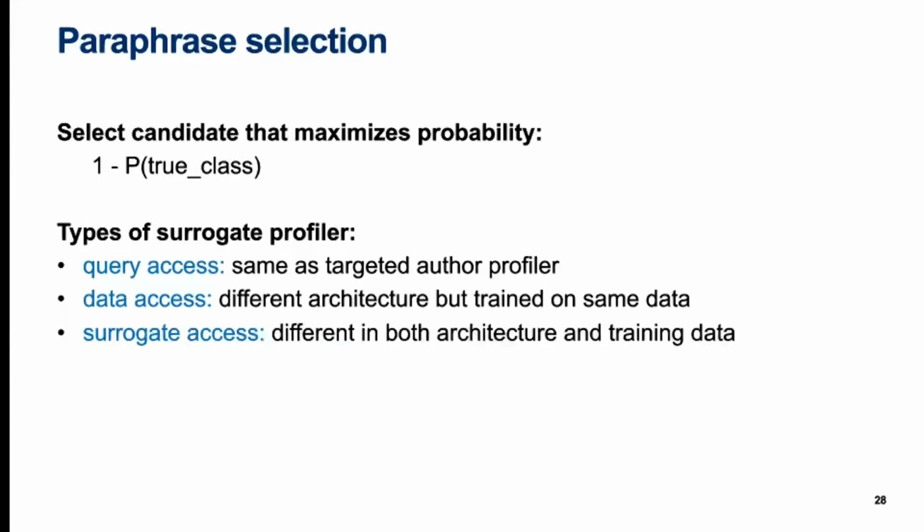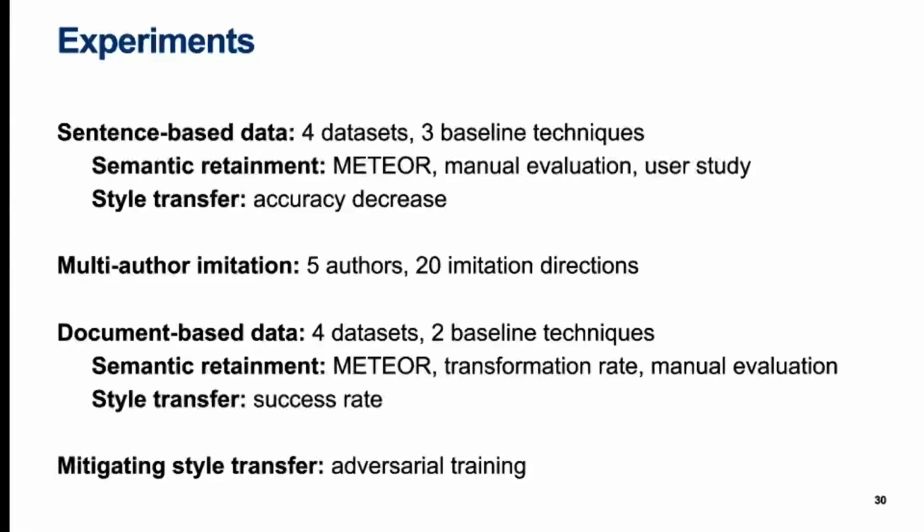With data access, the surrogate profiler had a different architecture but the same training data as the targeted author profiler. With surrogate access, the surrogate profiler differed from the targeted author profiler in both architecture and training data. We conducted multiple experiments across different types of data and tasks. In this presentation, I'll specifically focus on our results from two-class sentence-based style transfer experiments.